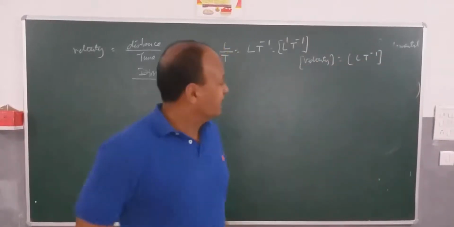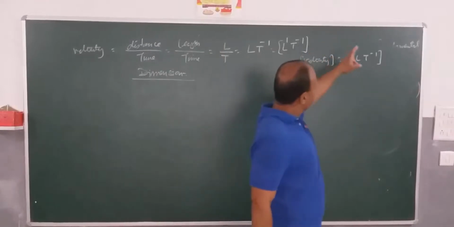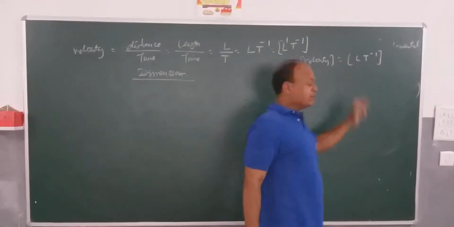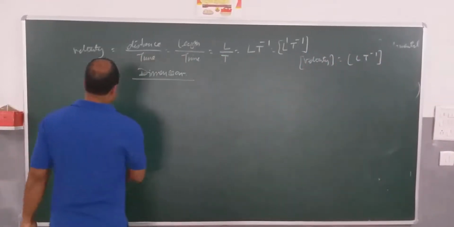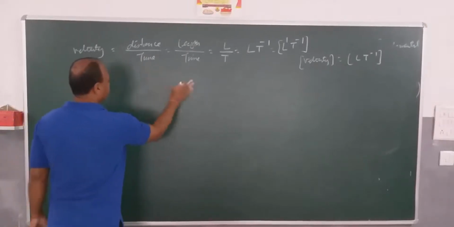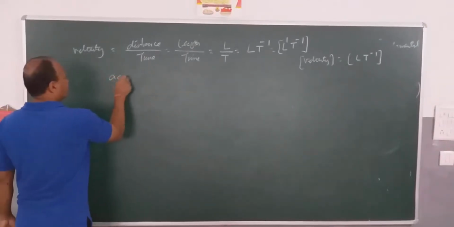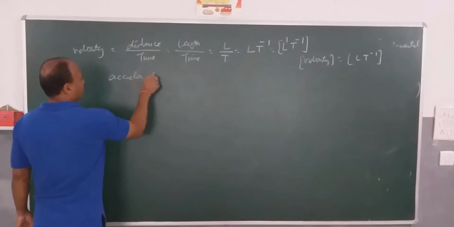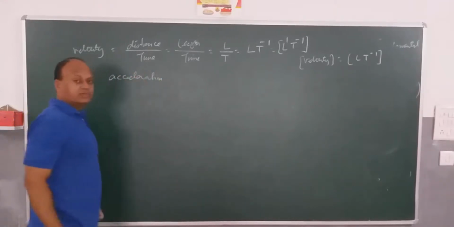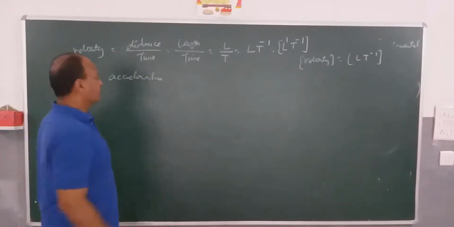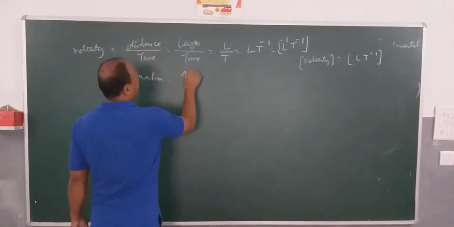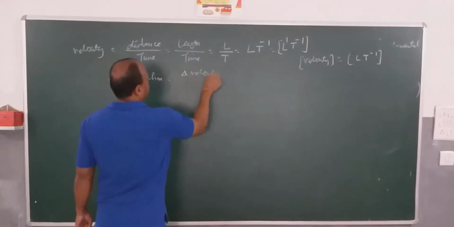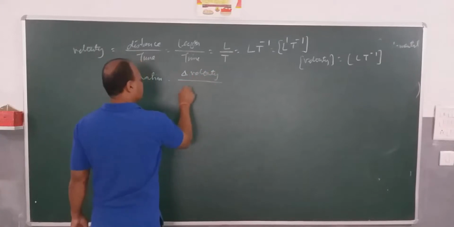Now, let's understand how significant these dimensions are. For example, suppose I want to express acceleration in terms of basic units, where acceleration is change in velocity divided by change in time.